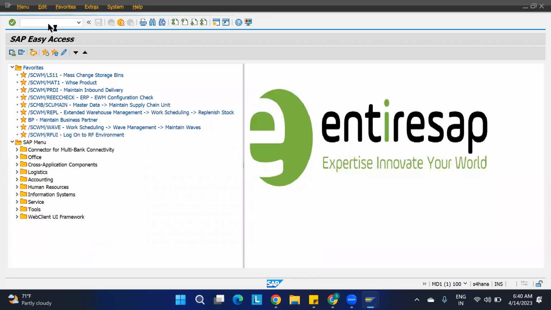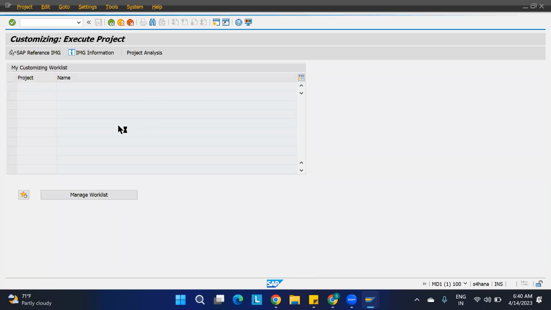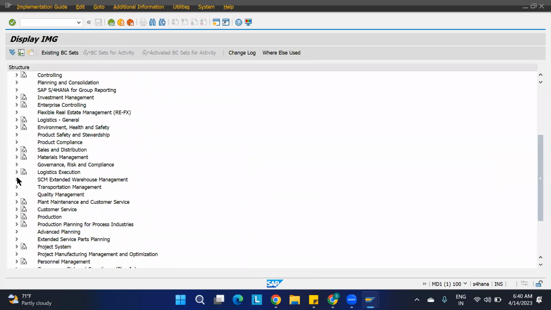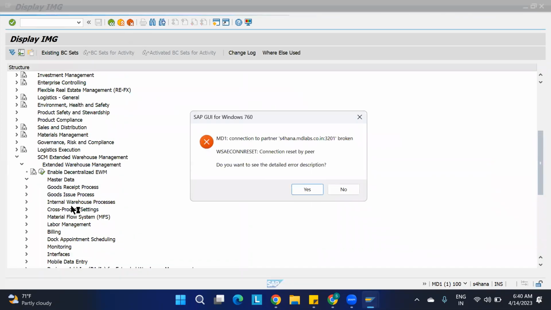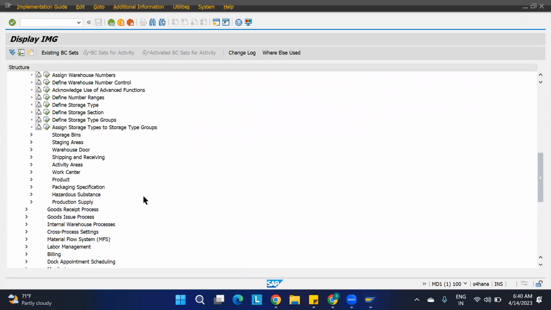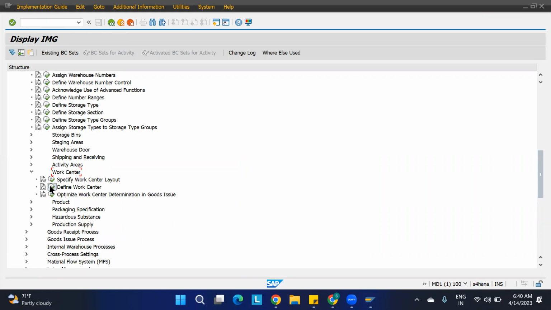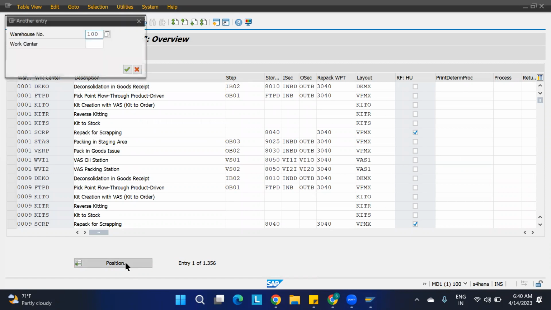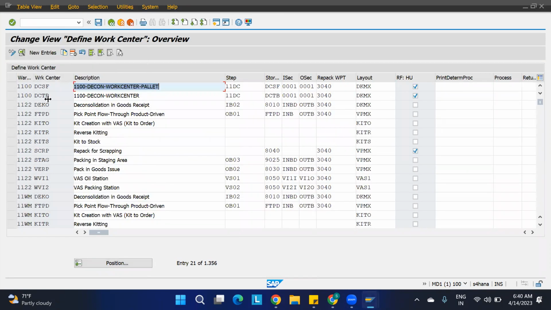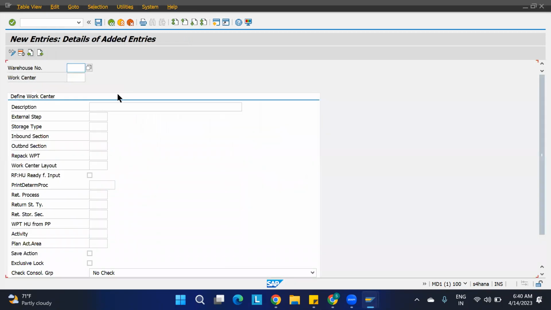Okay, SPRO, IMG, SCM, Standard Warehouse Management, master data. If you go to the work center, I was creating the work center, right? So define work center, I said, and I'll check if anything is created. Okay, nothing is created. Say new entries.